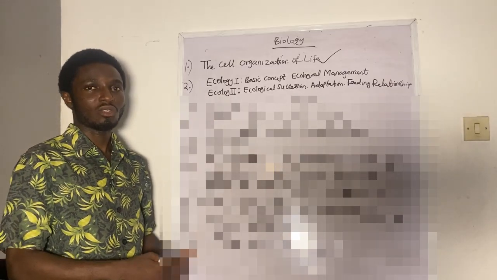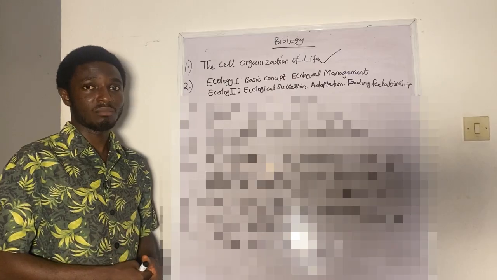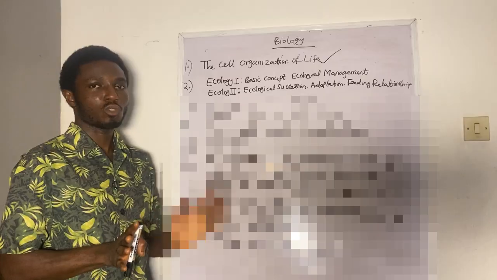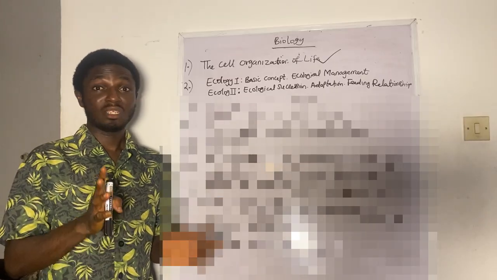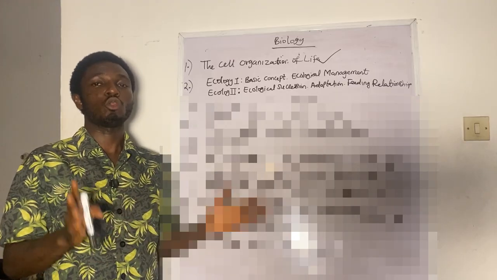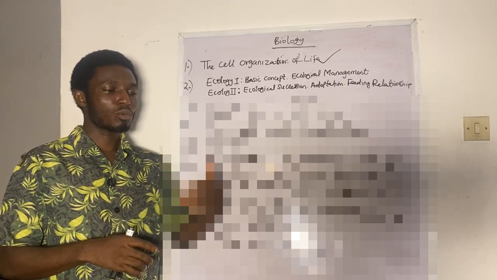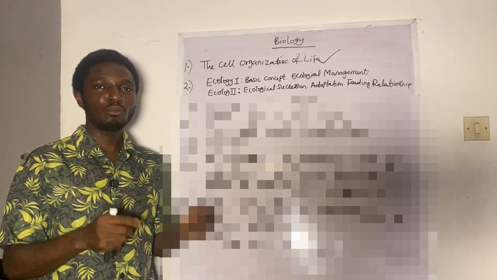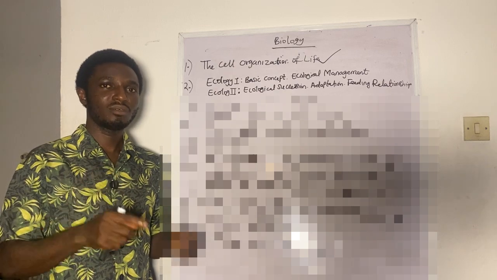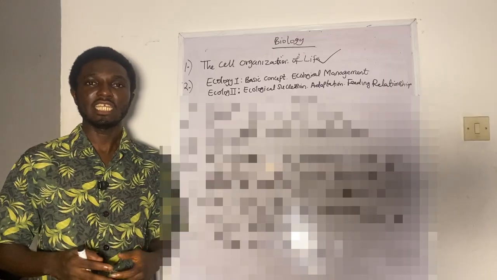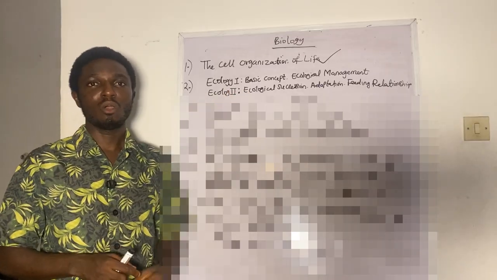Then the next one, we have ecology. Ecology is also another topic that you will see in your Jamb 2026. But Jamb always has two aspects of ecology that they always set. And your tutorial masters, your teachers in your school do not tell you this. They just give it as a topic, ecology. But in your Jamb, they have broken down these things. And because I've been following this exam for the past 10 to 15 years, I've been able to take notes of how this topic called ecology is being split into two. And this is the way Jamb wants you to know it.